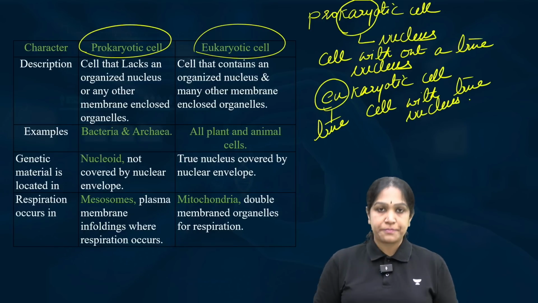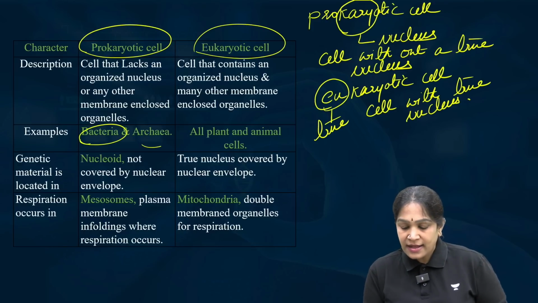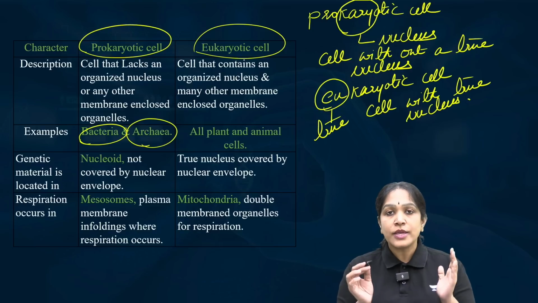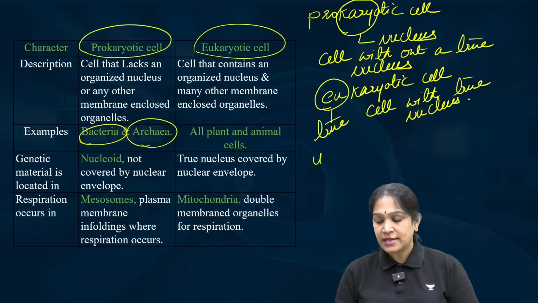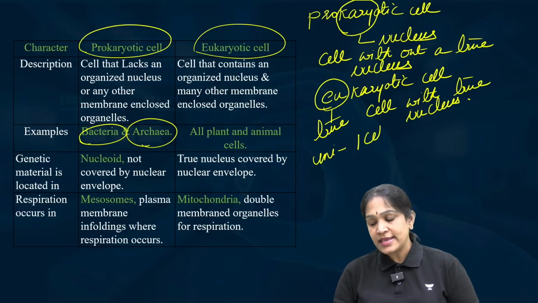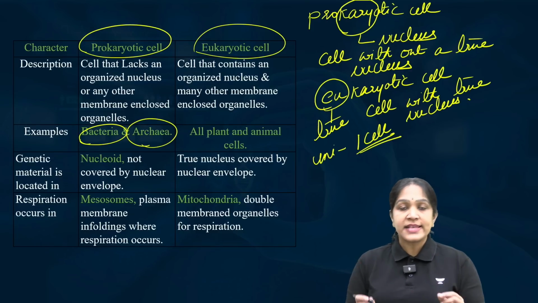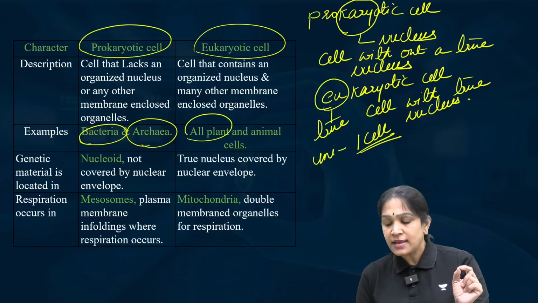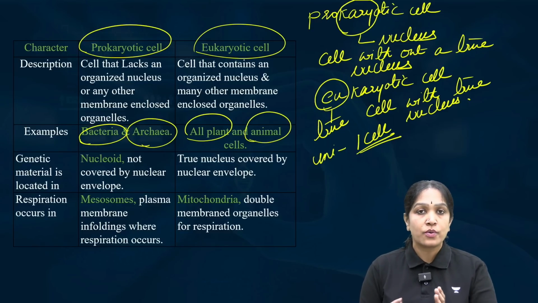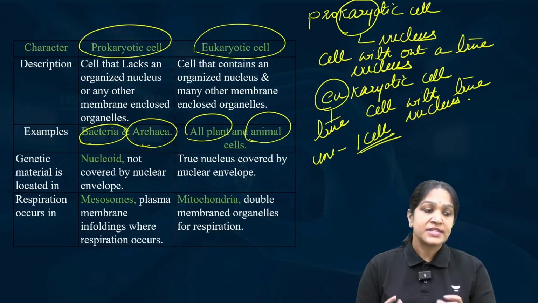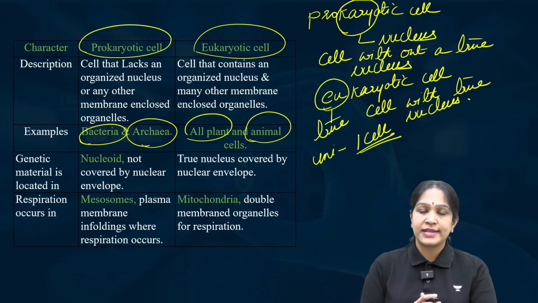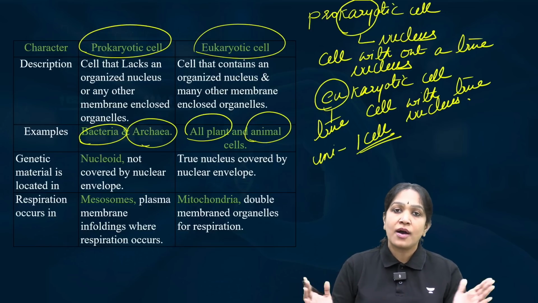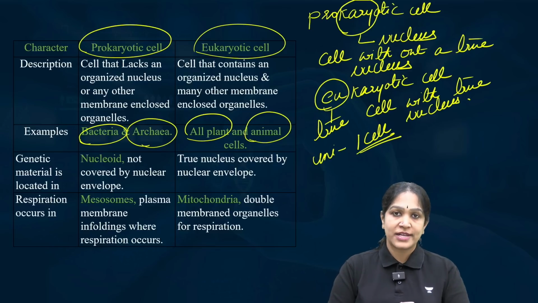And what are the examples? Bacteria and archaea are the examples of prokaryotic cells. Mostly they are the unicellular organisms. Unicellular means their complete body is just one cell. And the examples for eukaryotic cells are all the plant cells and also the animal cells. Animals does not mean only the higher animals, it also means some insects and some very lower organisms as well. I mean, just except the bacteria and archaea, remaining all higher organisms are eukaryotic cells.